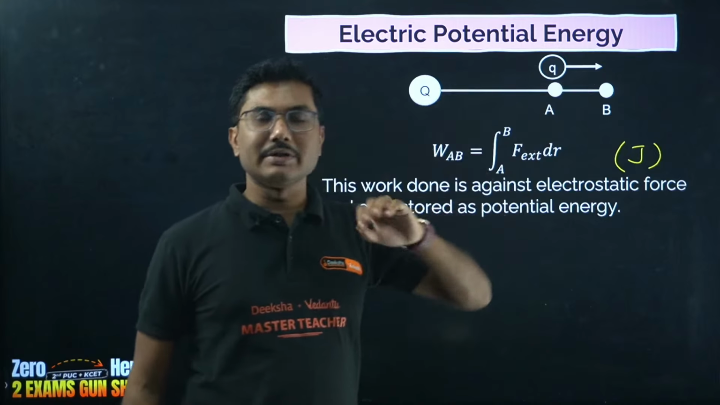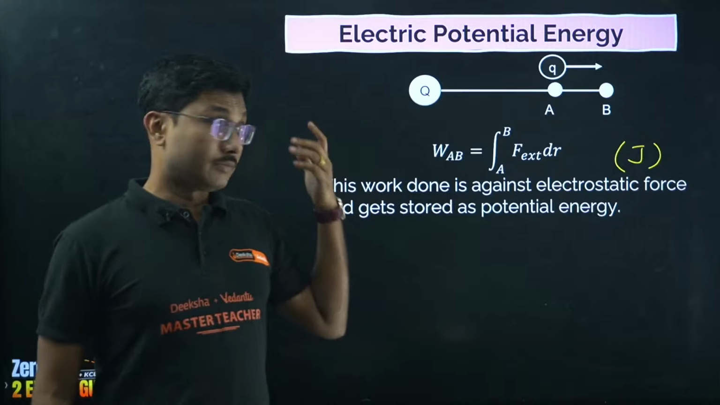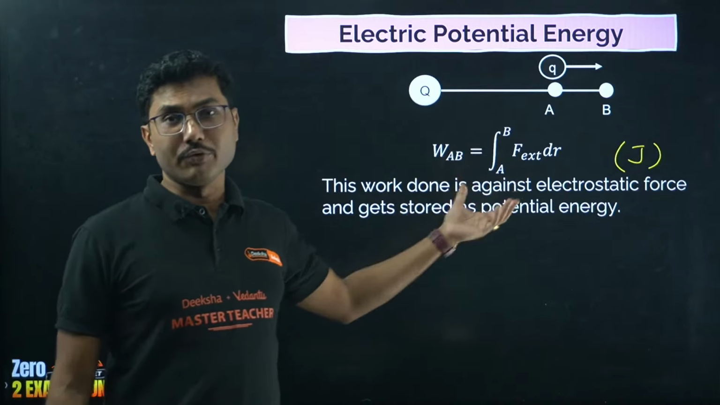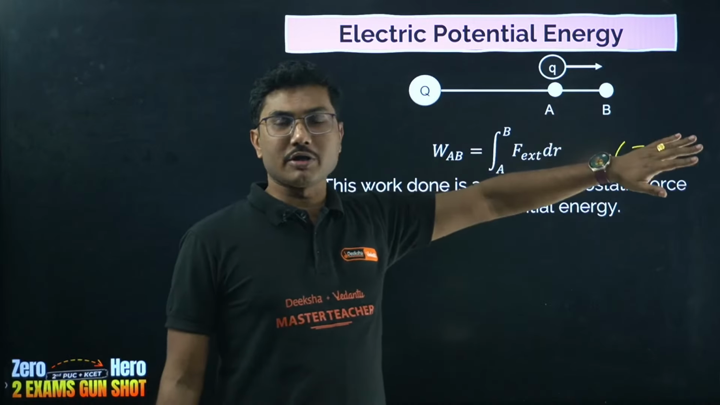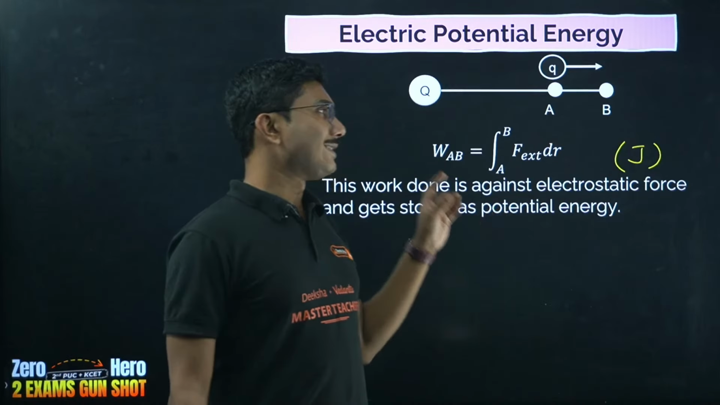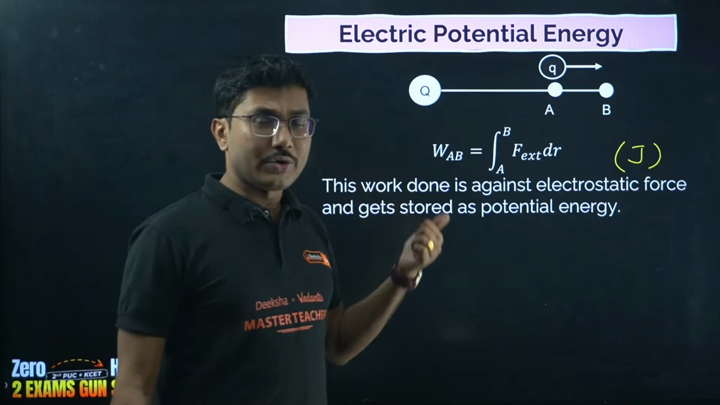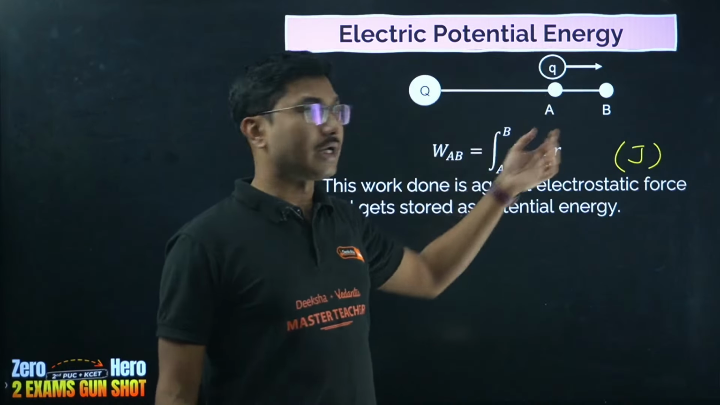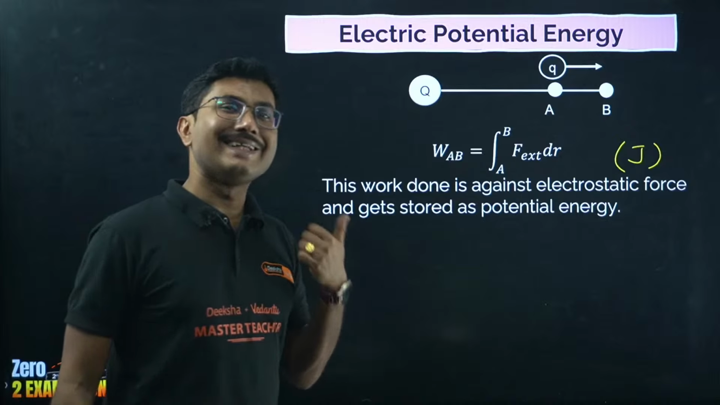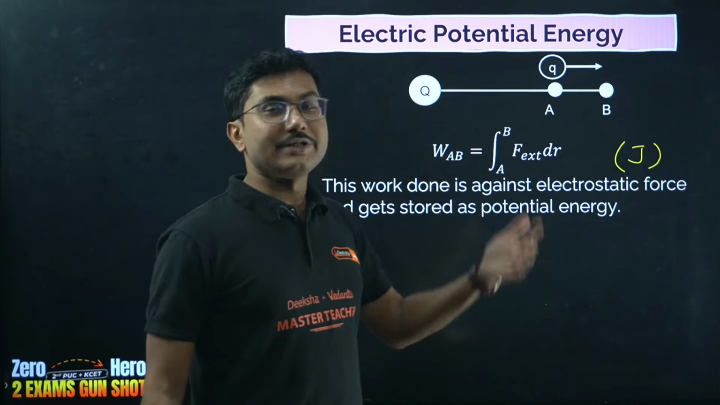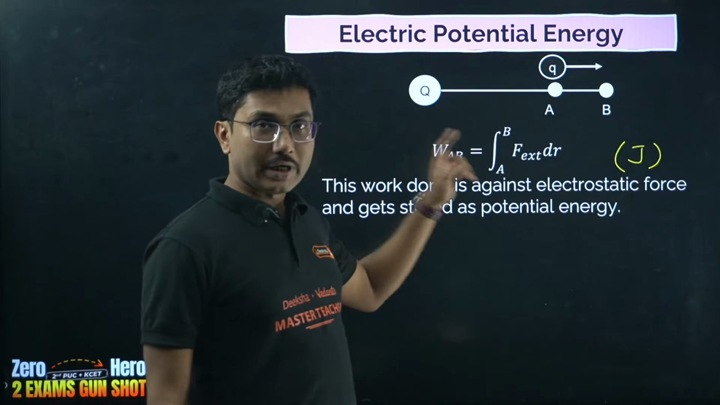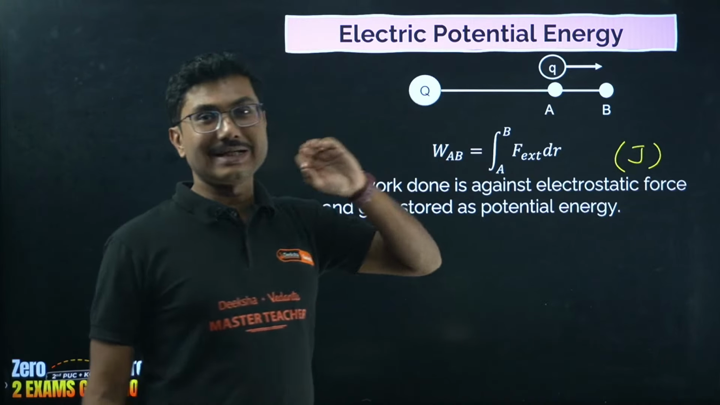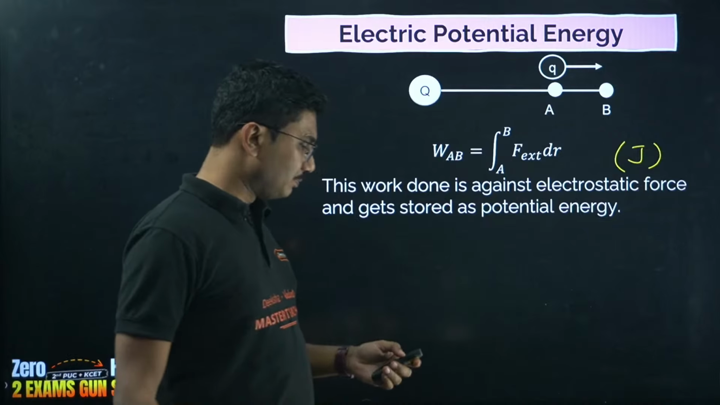That's why electric field is sometimes called a conservative force field, because the work that you are doing is not lost, it is basically stored in the system. Now if the system is doing the work, that means electric potential energy is negative, because the stored energy is being spent. When the stored energy is spent, the work done will be negative. So electric potential energy can be negative as well.